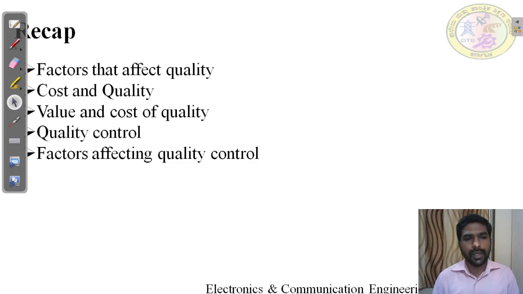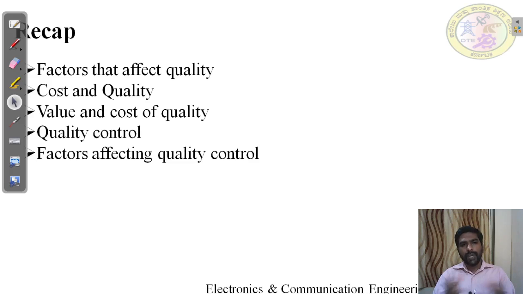And there is a total cost. There are four costs: cost of appraisal, cost of prevention, cost of internal failure, and cost of external failure. How these four costs are related to the total cost of quality and how they affect the total quality, we have seen with graphical representation also, and which one will be selected as the optimum value of the total cost. The minimum value of the total cost is the optimum value.